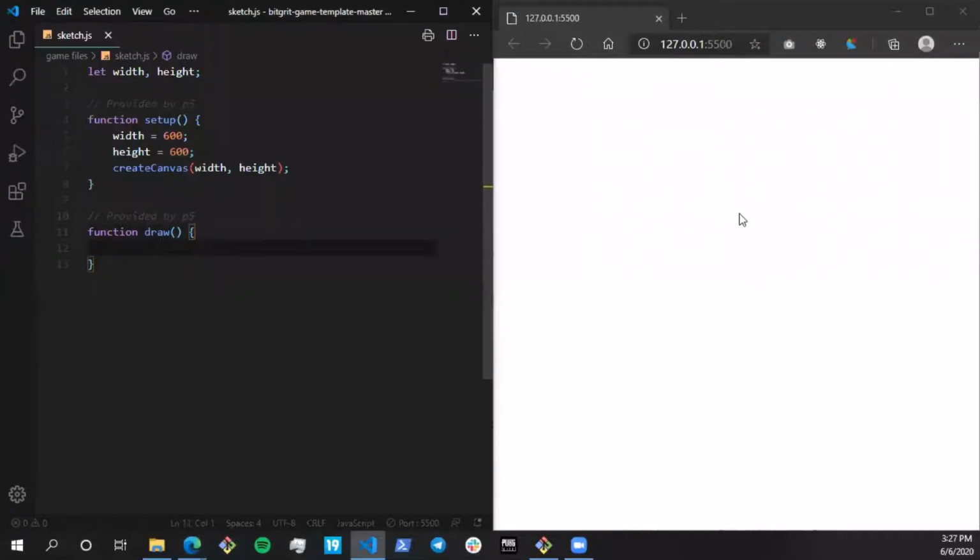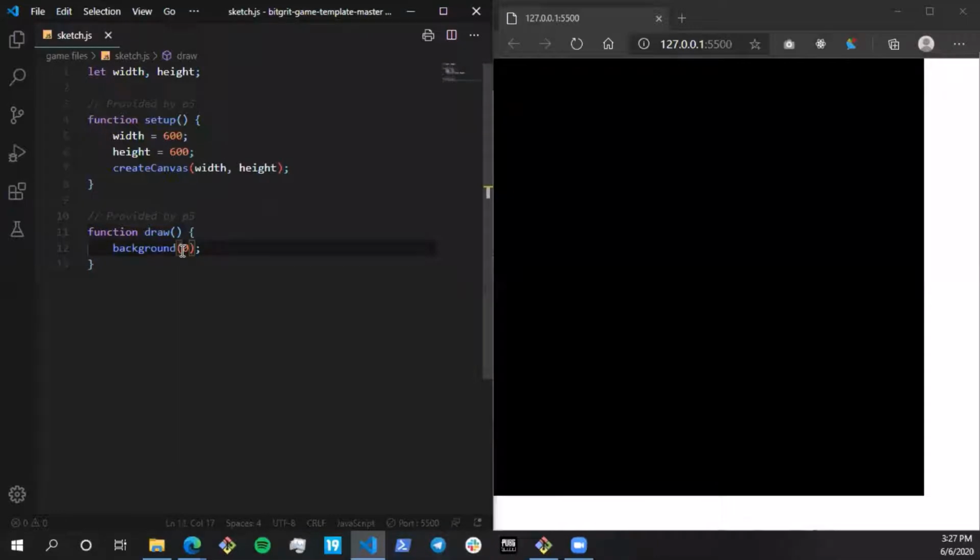All right. So let's write one more function and then you guys can see what Live Server does. Now I want my screen to be black. So I'm gonna add the background color as 0, which is basically the amount of color you want.